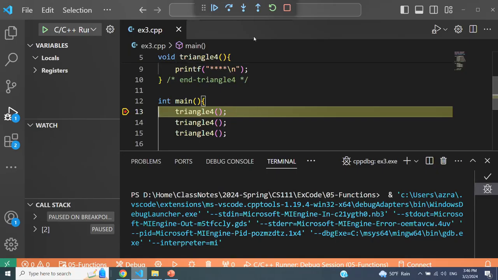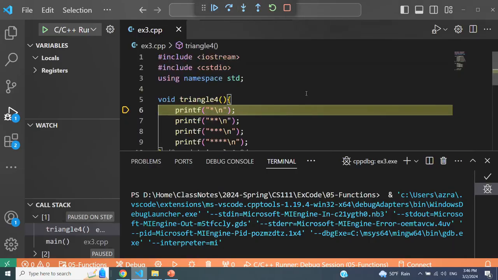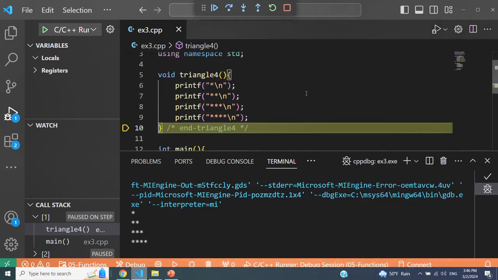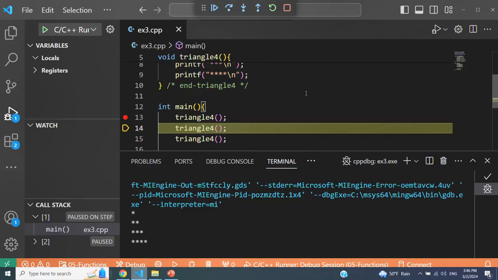First, I'm going to do step into. So I'm going to do this F11 to go into the function. So we are inside the first statement of triangle 4. Let's execute the steps. When we reach the end, we are going to come back to main, the caller. And the next statement is again triangle 4, but this time I'm going to do F10 so that I don't have to go into the function. The function executes in its entirety. So I'm going to do F10.